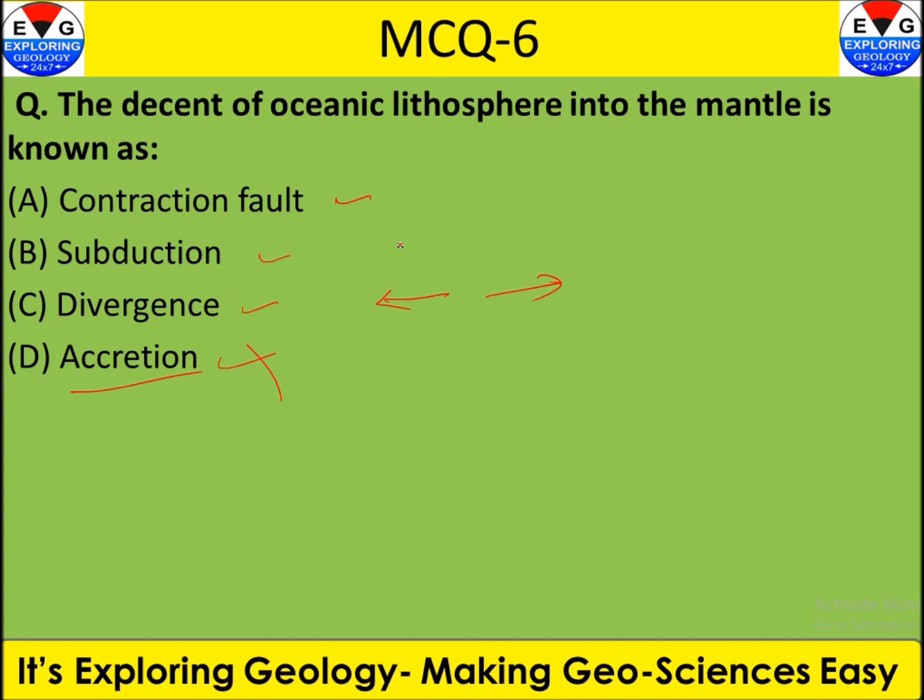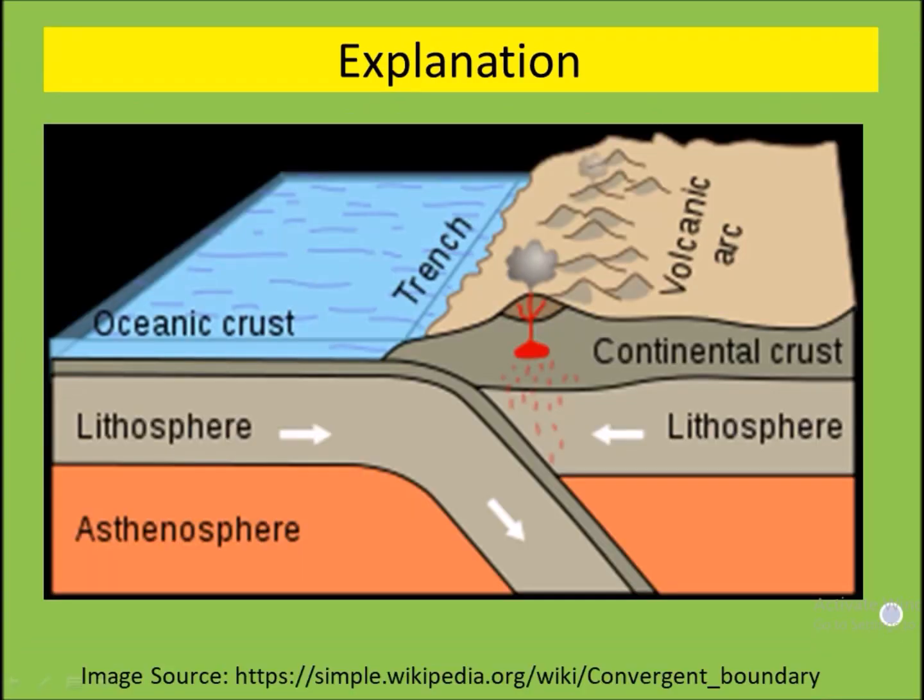Okay, subduction is the process in which two plates are coming towards each other and one plate subducts beneath the another plate. Okay, so here is the descent of oceanic lithosphere into the mantle. Again, I would like to show you this diagram, and here you can see that when an oceanic plate and continental plate are coming towards each other, then oceanic crust, because of the high density, will subduct beneath the continental crust.